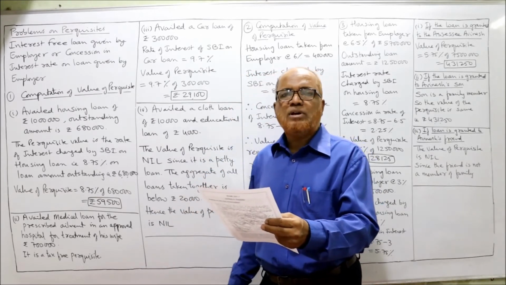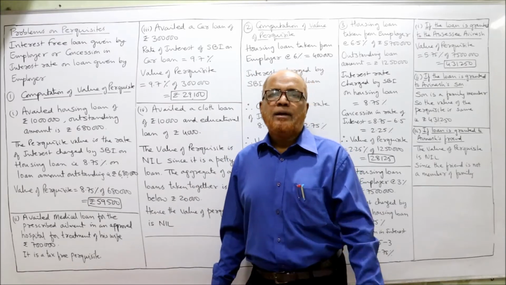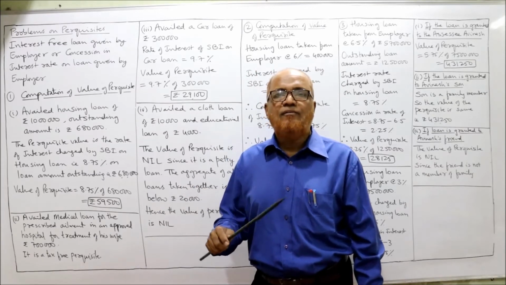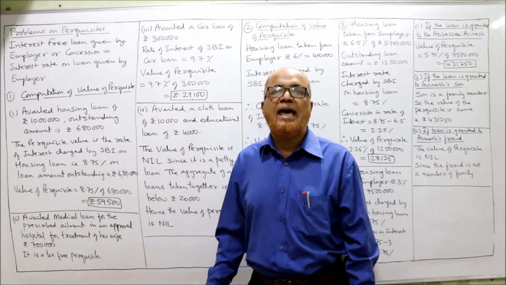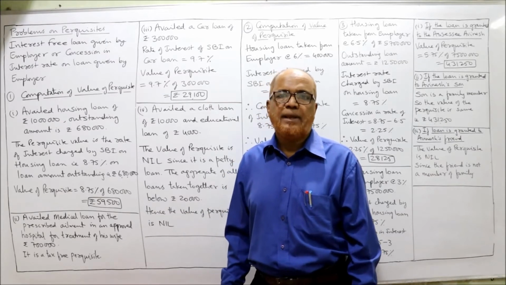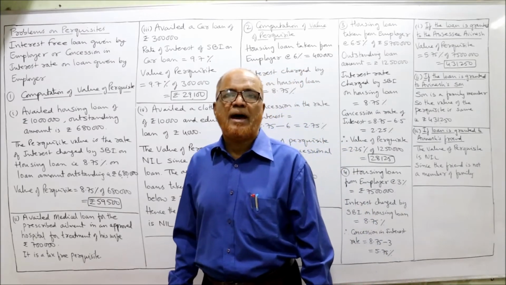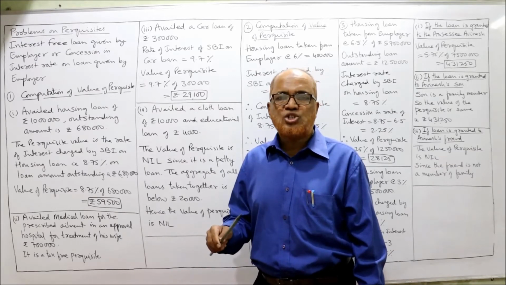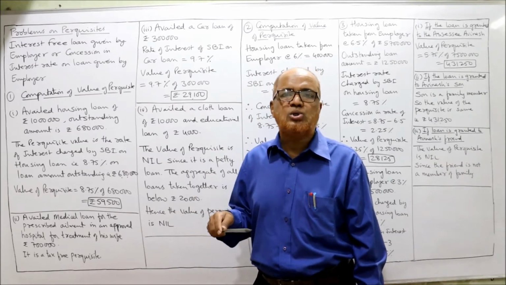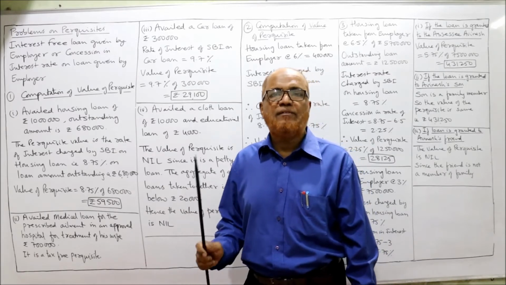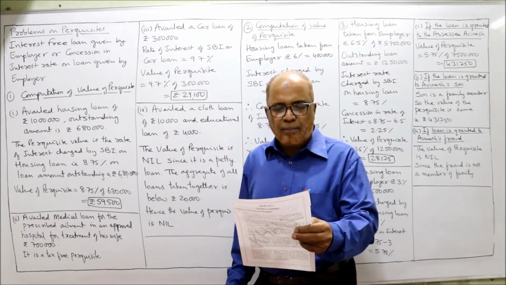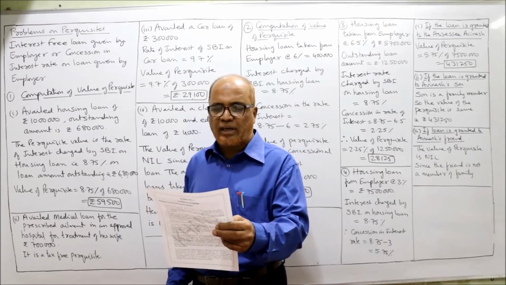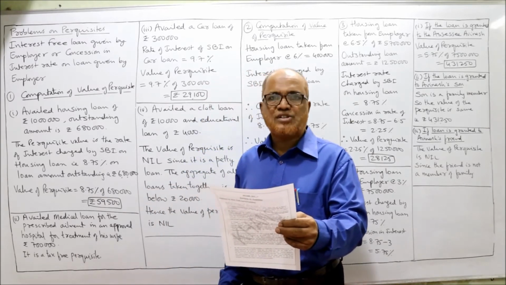First one, compute the value of perquisite. Remember, here we have to compare the rate of interest charged by the employer with the rate of interest charged by SBI in India. In India, the largest commercial bank is the State Bank of India, SBI. So the rate of interest charged on different loans given by SBI will be the basis for the value of the perquisite. Compute the value of perquisite for the interest-free loan taken by the employee from the employer. This is the first problem.